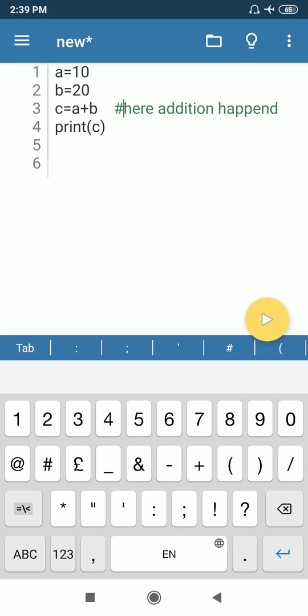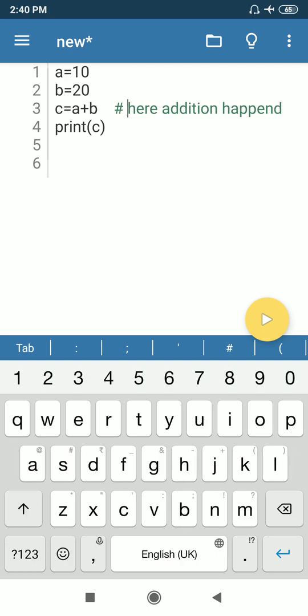Now see the changes. Here addition happened is written in black color. As you write hashtag just before the comment here addition happened, it turns green. So student, single line comments start with the symbol hash.